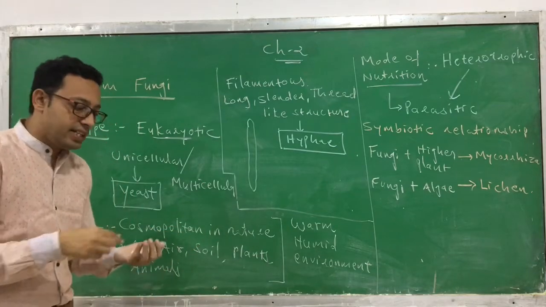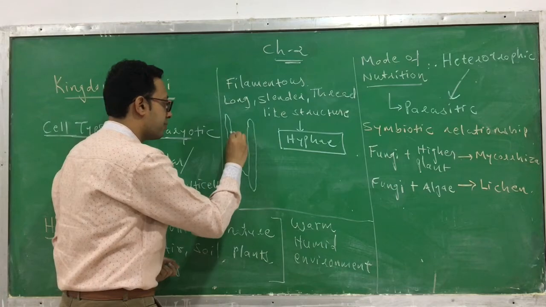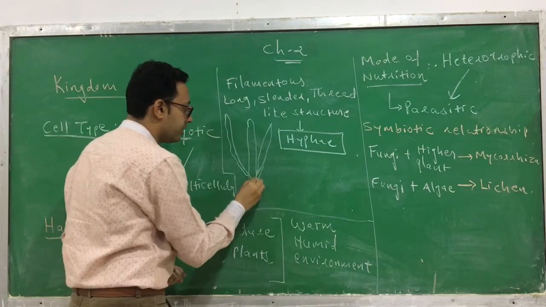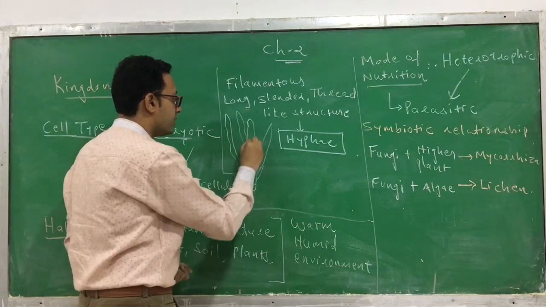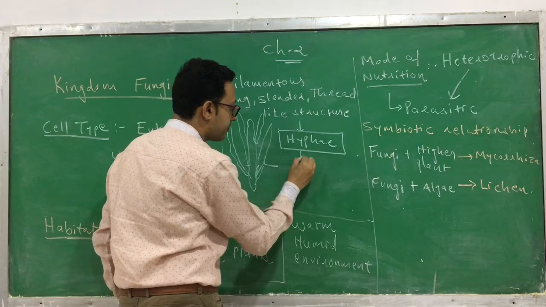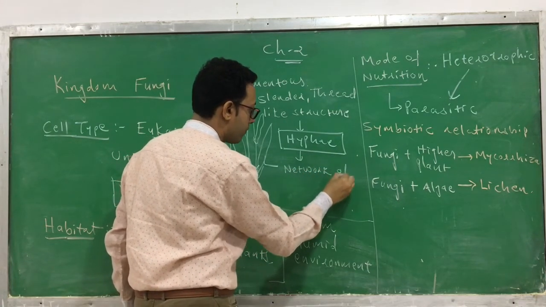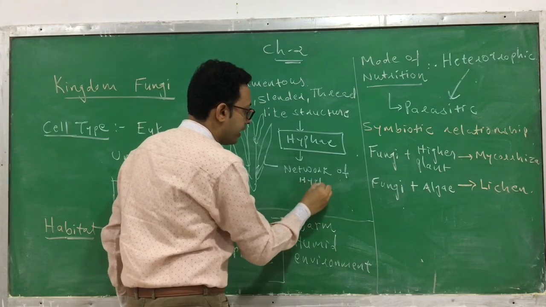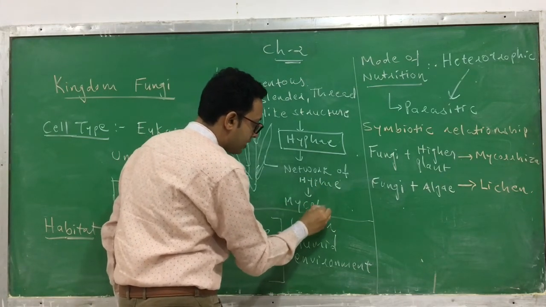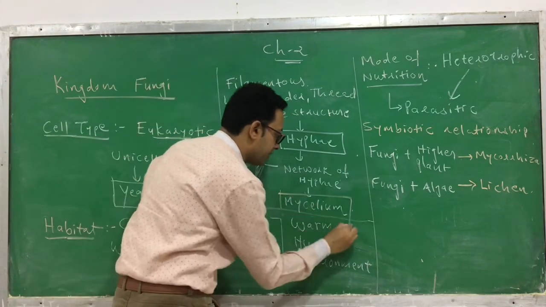This is a single hypha, but when there is a network of hyphae like this, long and slender, this network of hyphae is called mycelium. So this is a mycelium.